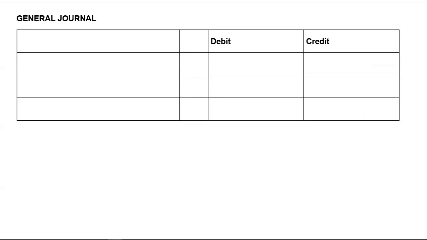For contributions, we only contribute towards pension. So we'll debit pension contribution, which is an expense, by 3,800. How did I get that 3,800? You were told that for every 1 rand that is contributed by the employee, we will contribute 2 rand. If the employee contributes 2 rand, we will contribute 4 rand. If the employee contributes 10 rand, we will contribute 20 rand.